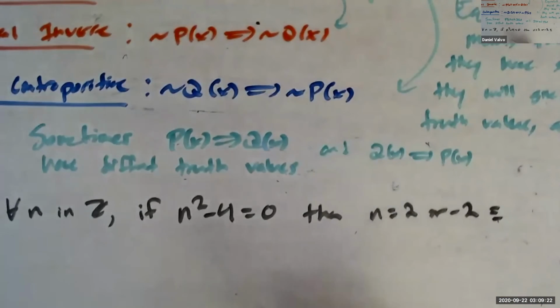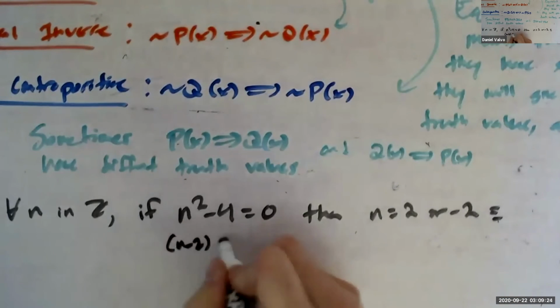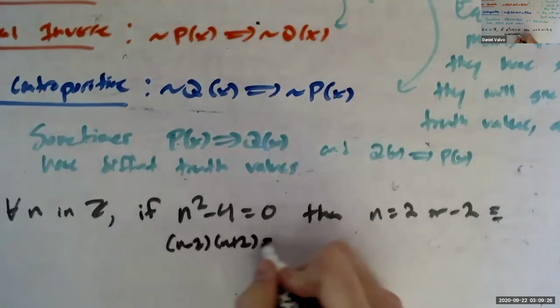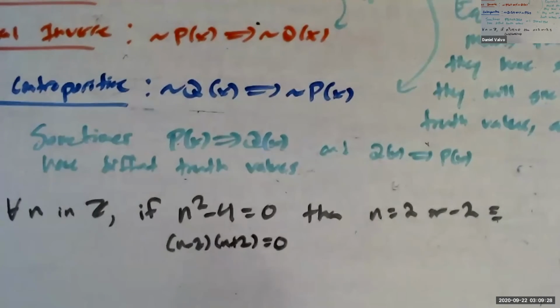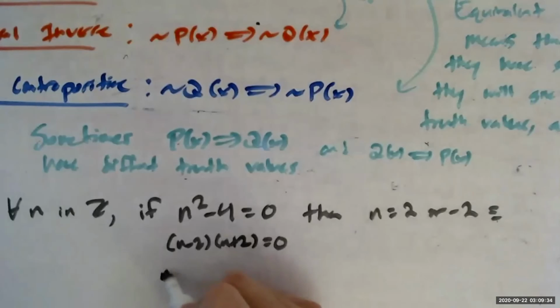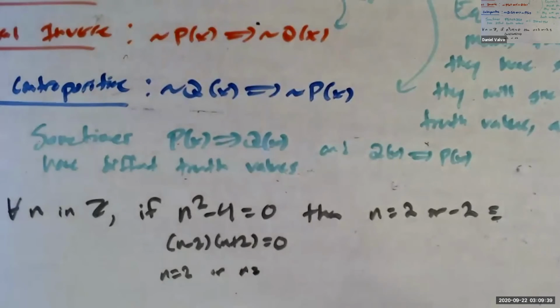Well, it might help that we can write this as n minus 2 times n plus 2, right? You guys remember that factoring? Difference of squares? Yeah, it's true. Exactly. This is a true statement.